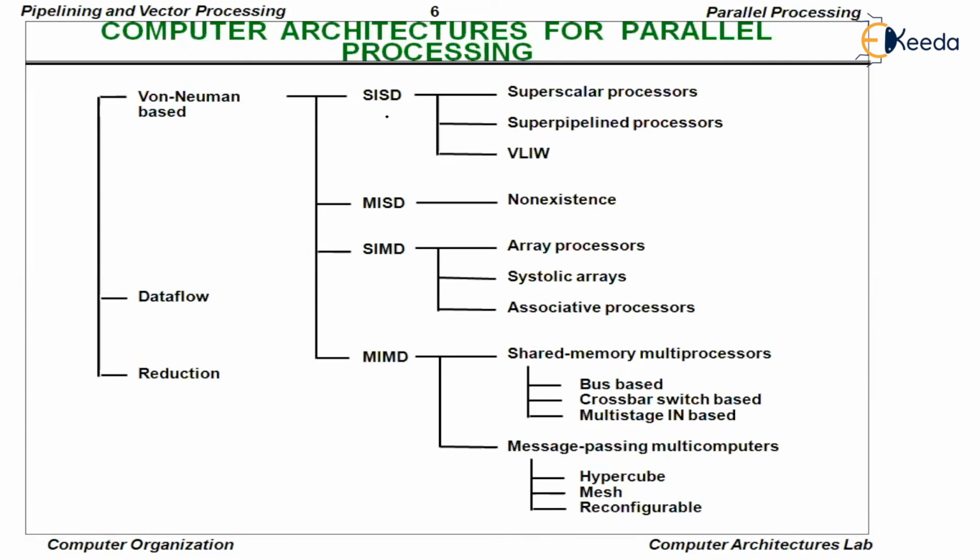You know that in SISD, we're going to implement pipelining to increase the speedup. MISD has no existence because it is a non-existent system; MISD is not possible at all. SIMD systems are somewhat superior to desktops.